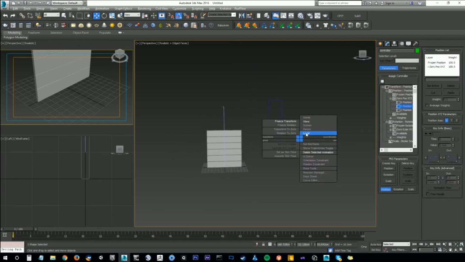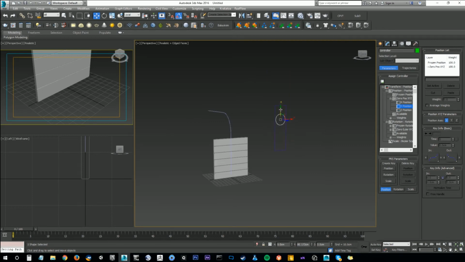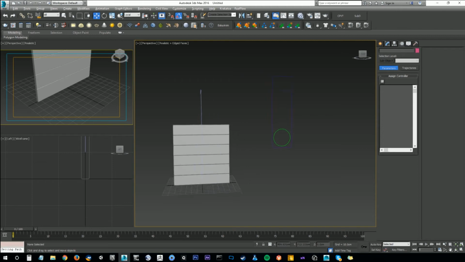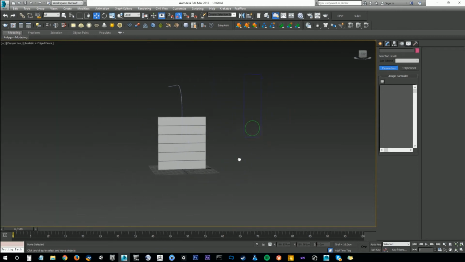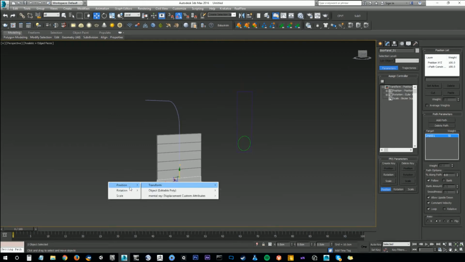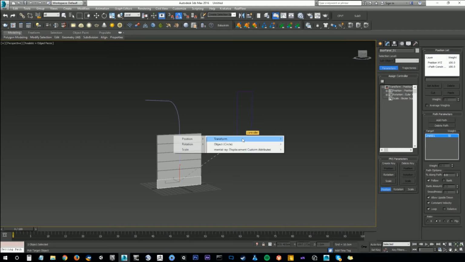I'm going to switch to local, and you can see that moving the y-axis is what I want to control the opening and closing of the door. So what we're going to do is use wire parameters. You can select your door panel, right click and say wire parameters, and say transform position path constrained %. You'll get a pick whip, and you can choose your control object, which is going to be controller. So I'll say transform position zeroed position Y.